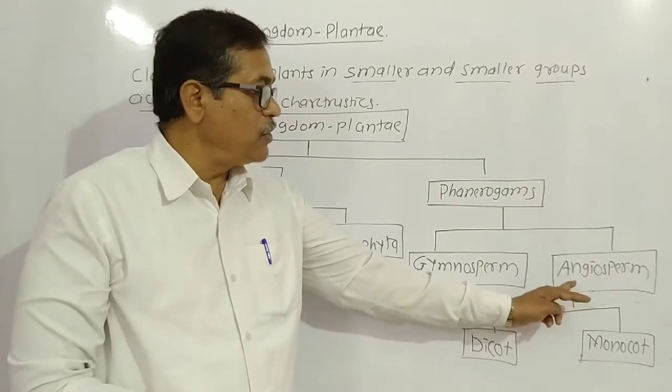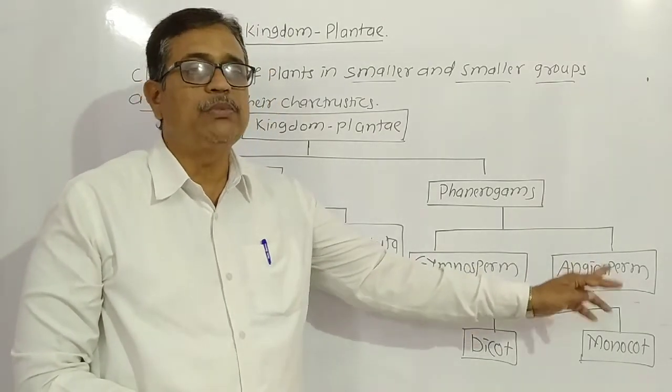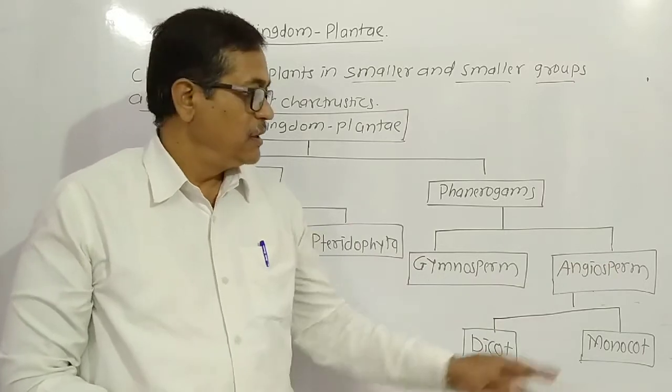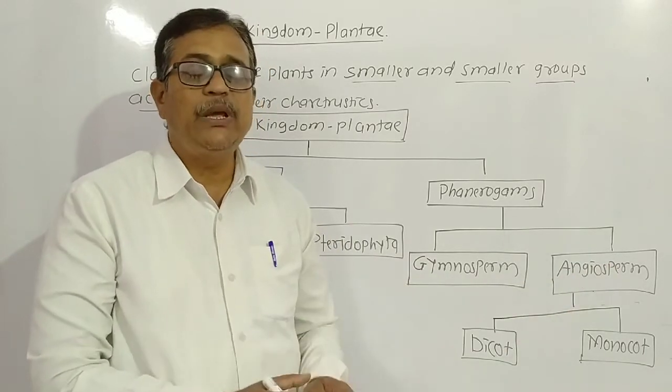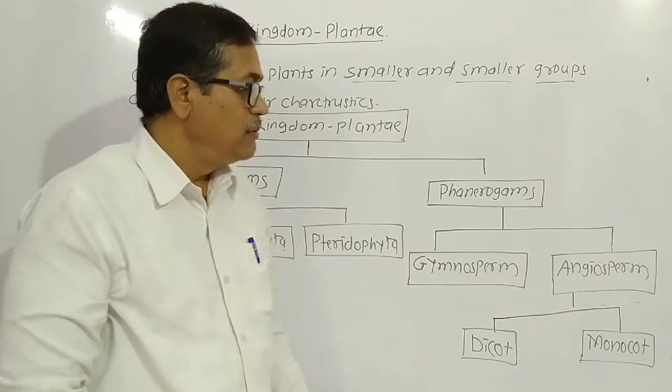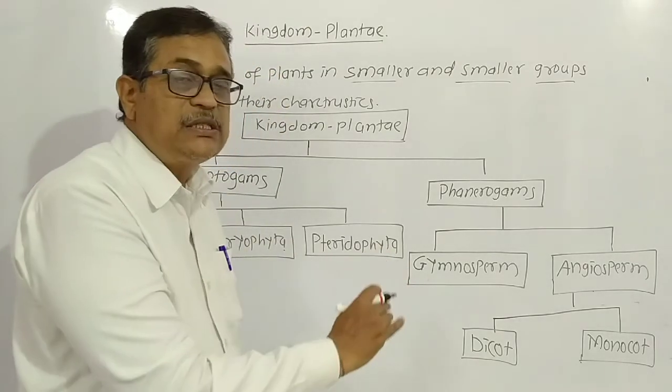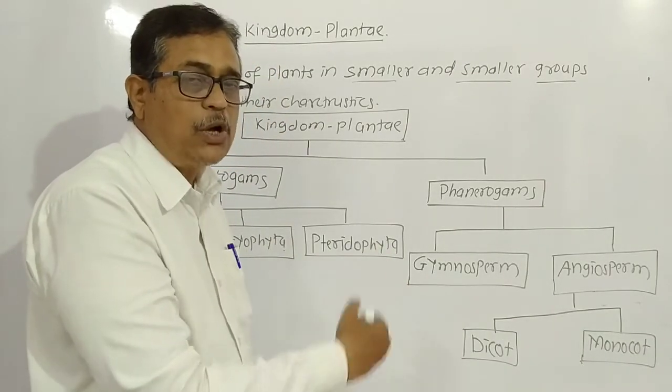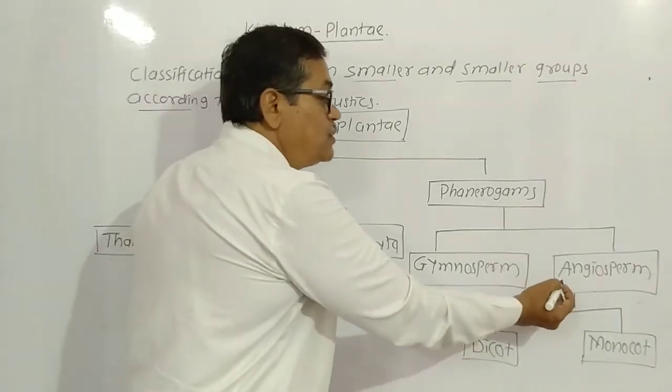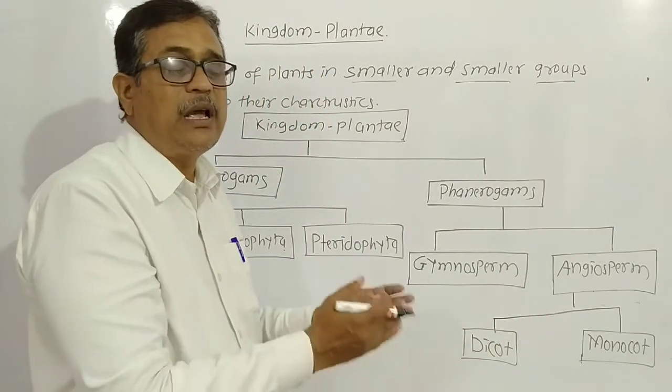Means phanerogam is a big group of plants in nature. Here angiosperm is a big group of plants in nature. Means gymnosperm has open, naked seeds outside the fruit, and angiosperm has seeds enclosed in the fruit.